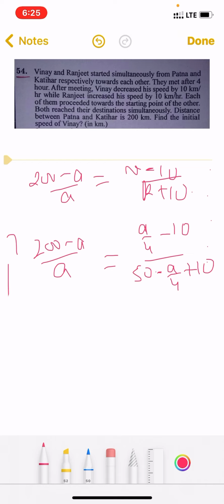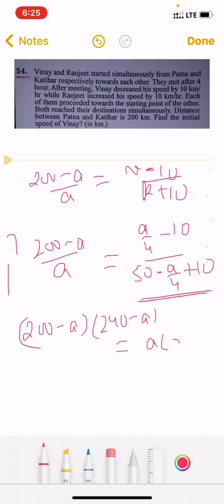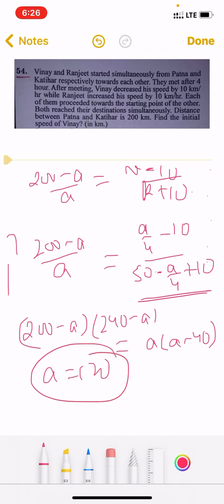Now solve this. This will come out to be A minus 40 and this will be 240 minus A. So (200 minus A) into (240 minus A) equals A times (A minus 40). Now you just simply have to multiply this, and on solving you will get A equals 120. Very easy. The A square will get cancelled and you will get 48000 by 400, which is 120. So we got A equal 120.